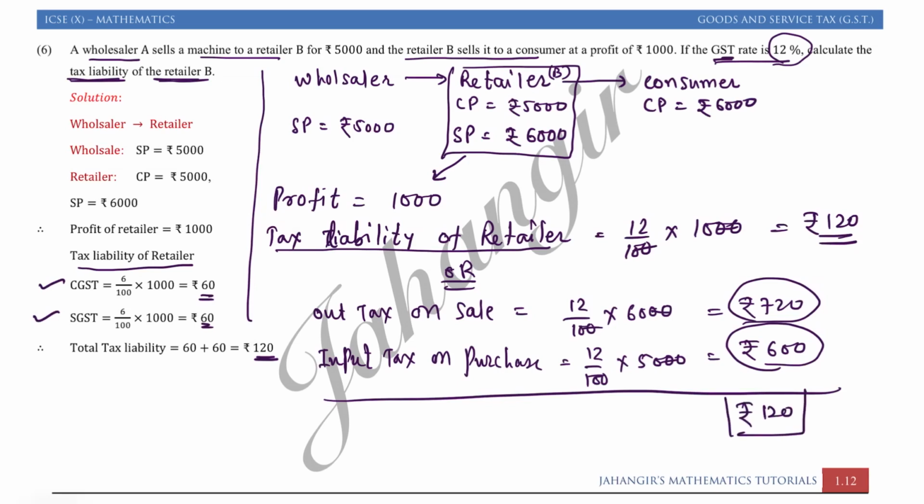So I would like you to prefer the first method. That's a short and simple method. You have to just find the tax liabilities of the retailer, which you can find on its profit.